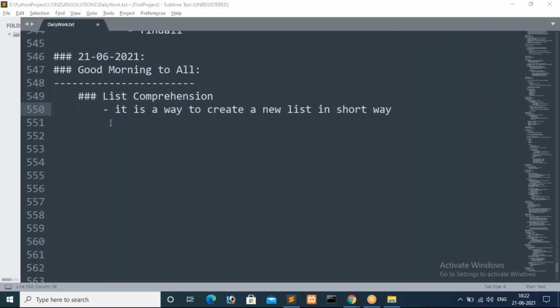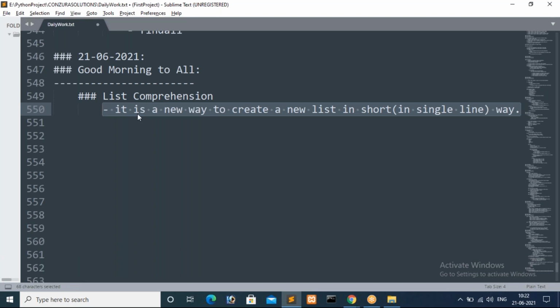So the meaning of this list comprehension is that it is a new way to create a new list in a short way, meaning in a single line. I will show you max in a single line; we will create a list, guys. For this reason, Python supports this kind of syntax also. In a short way I have to create a list. For that, for example, I'm giving an example here.